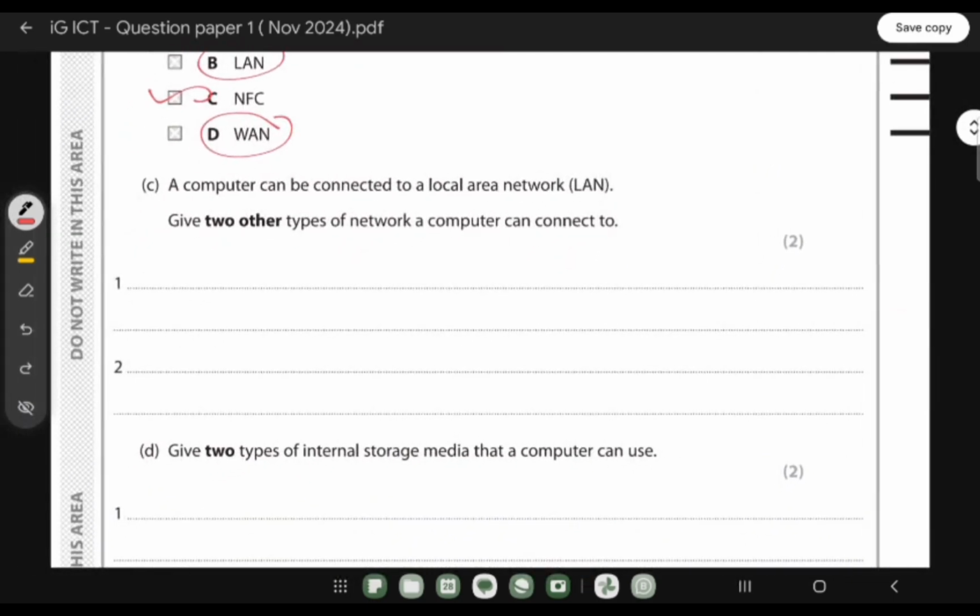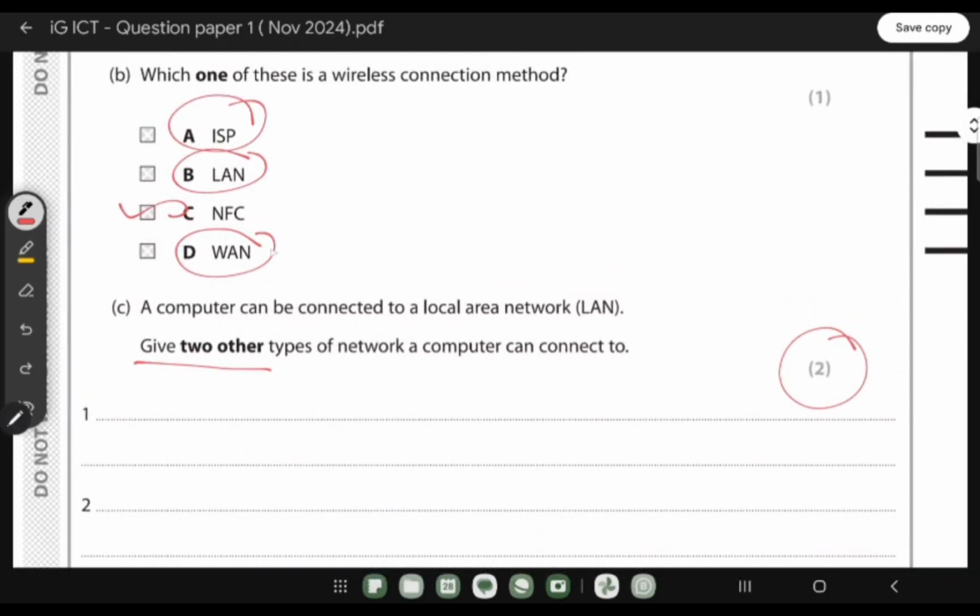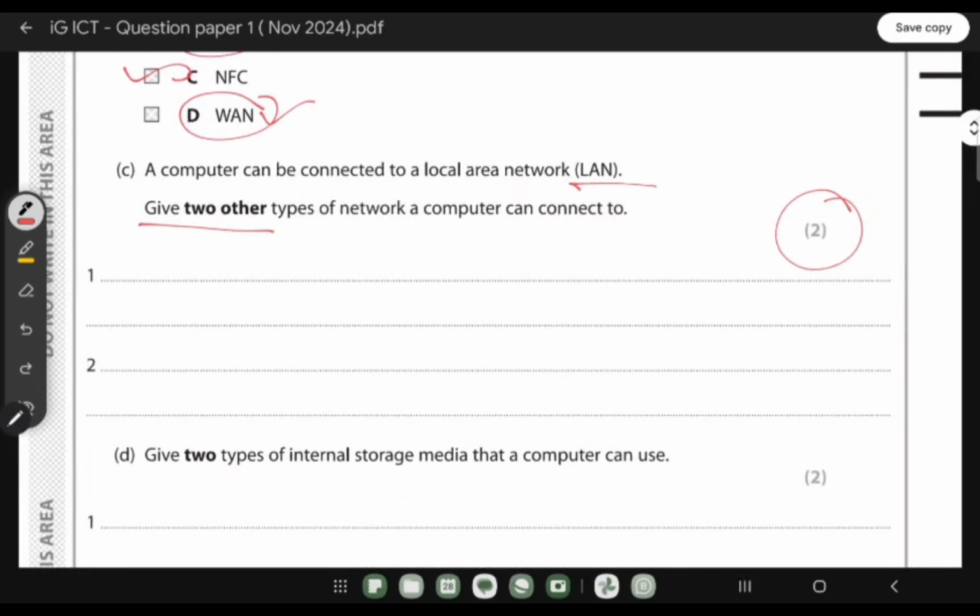A computer can be connected to a local area network. Give two other types of network a computer can connect to. The mark is 2, right? So you have to write two other types of network. They already mentioned WAN and LAN, so we can write the LAN. So the first one will be the WAN, and the other one can be the PAN, right?